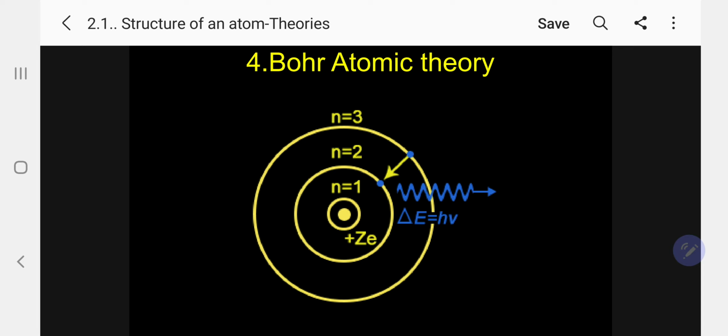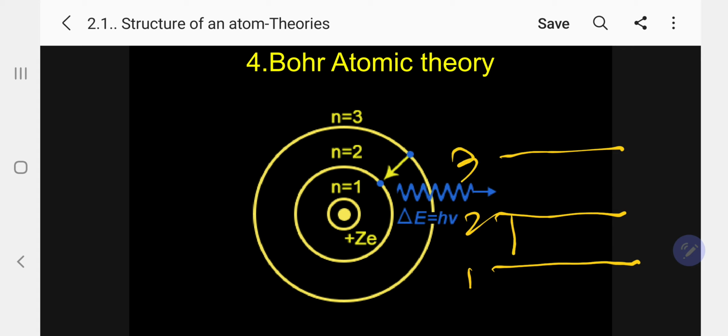Number 2, how is the hydrogen spectrum obtained? He has given a very clear idea. That is level 1, level 2 like this. So from 1 to 3 level, 2 to 1 emission, 3 to 1 again emission we are getting. So a simple line spectrum we are getting according to the Bohr atomic theory. That means the hydrogen spectrum can be explained by Bohr, but Rutherford did not explain. Now the Bohr atomic theory is able to explain.